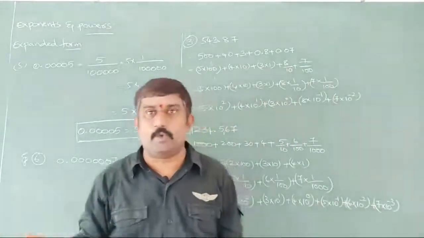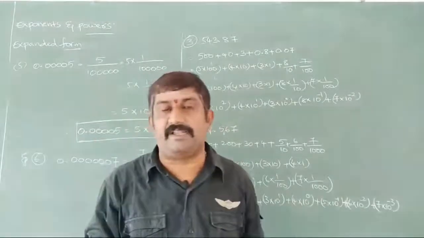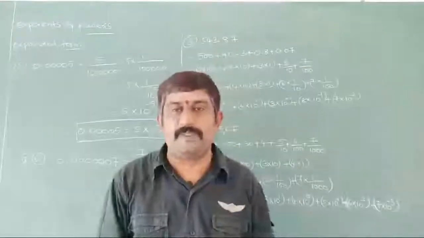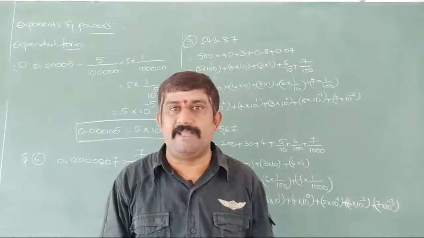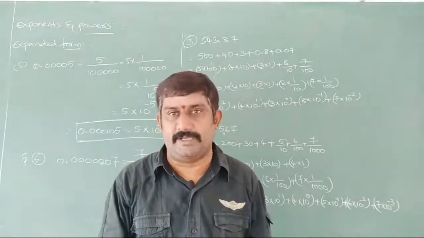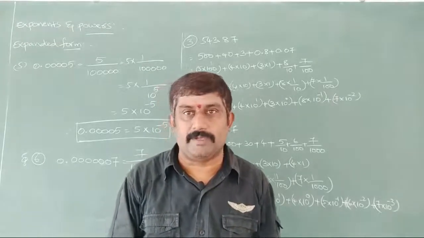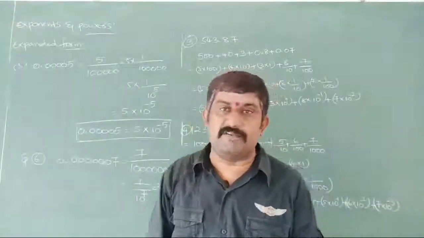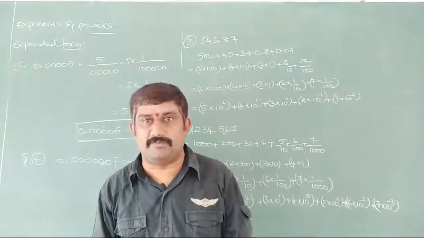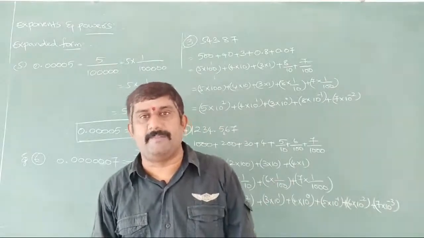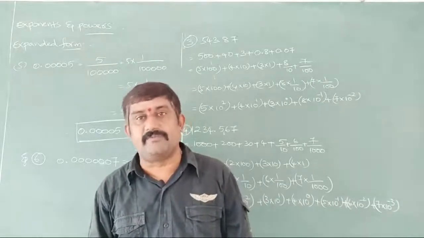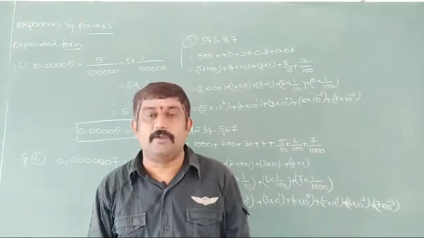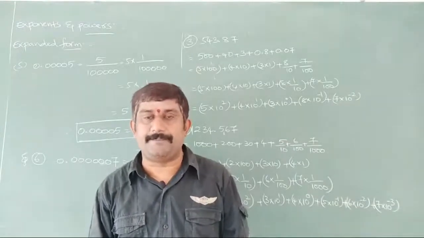Suppose I am writing 2 into 2 into 2, 7 times, it can be written as 2 to the power of 7. Here 2 is called the base, 7 is called the exponent. Okay, so what next? We have positive exponents as well as negative exponents. And for negative exponents, if I am taking base 10, 10 to the power of minus 2, how are we writing it here? 1 by 100 we are writing here.